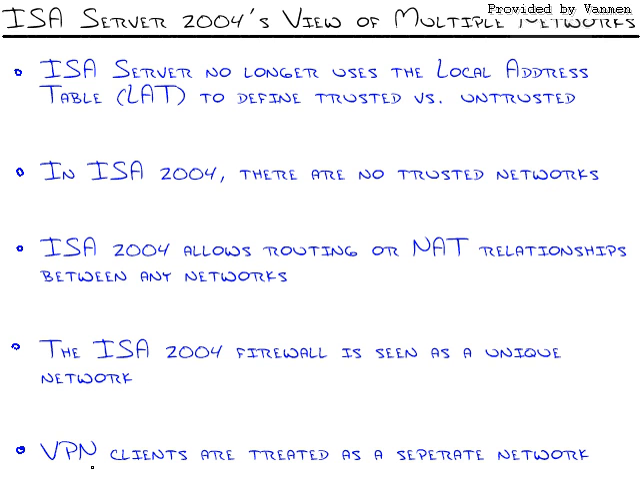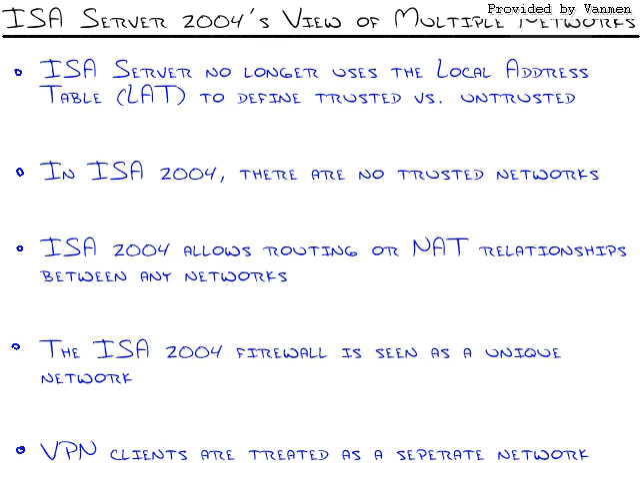Finally, we have the VPN clients that are treated as a separate network altogether. Before, they would actually become part of the internal network. When they VPN in, they are part of the LAT. And that was a little bit dangerous because VPN clients can actually connect to other networks at their location and move traffic from an outside untrusted network into our internal network, and the ISA server would never think a thing about it.